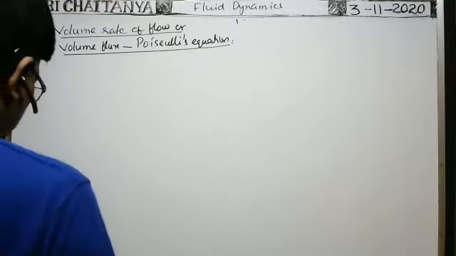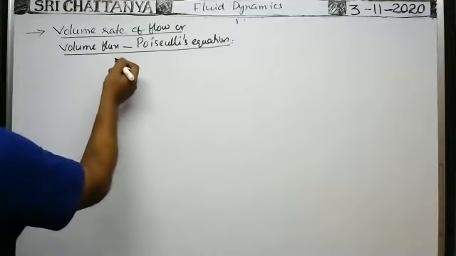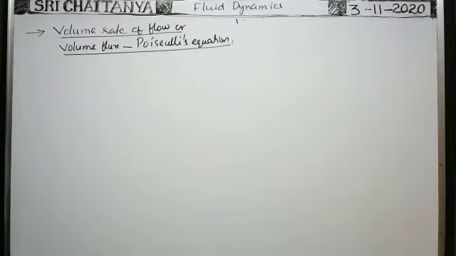Now, some note points related to the Poiseuille equation.